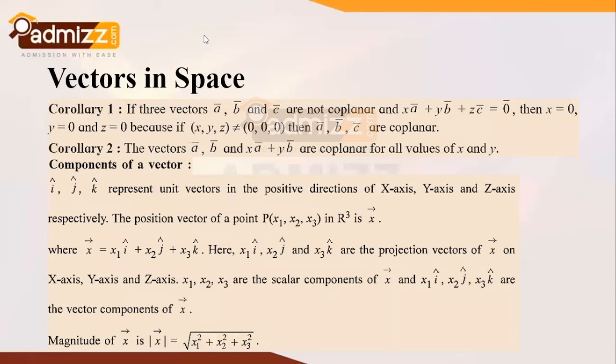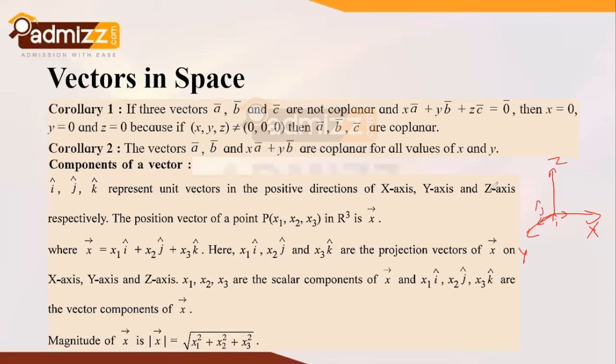Now the components of vectors. What are these components? The i cap, j cap, and k cap values. That means if we draw a 3D coordinate system, that is x, y, and z, let's say this is the x axis, this is the y axis, and this is the z axis. So i cap represents the unit vector in the positive direction of the x axis. Let's say this is the i cap vector with magnitude 1. In a similar way, this is the j cap vector which lies along the y axis.